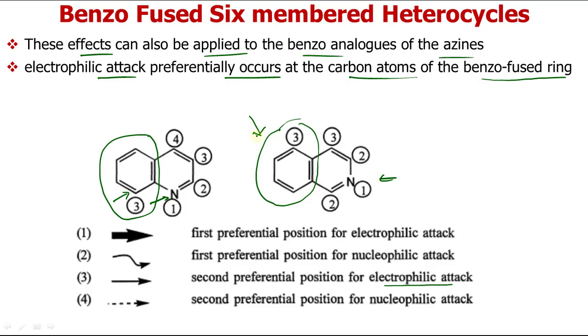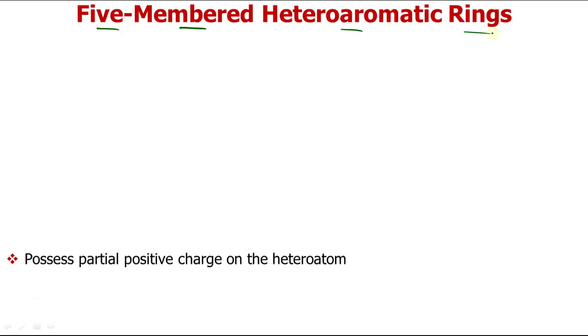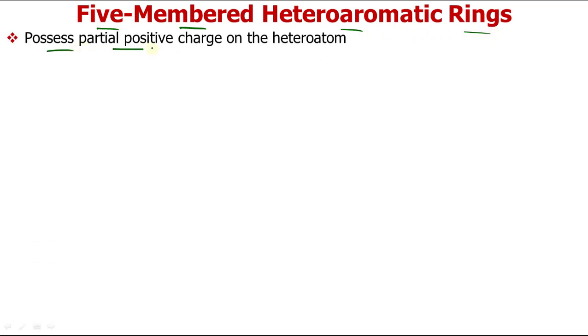These are very important observations, because when we study their chemical properties, attack of electrophiles and attack of nucleophiles, we need to remember what the preferential positions for electrophiles and nucleophiles are. So the electrophile can attack on this carbon atom of the benzene ring. This is the behavior of benzo fused 6-membered heterocycles. Now let us move to 5-membered heteroaromatic rings, as in the case of pyrrole. These possess a partial positive charge on the heteroatom. Let us see how we can easily explain this on the basis of their resonating structures.